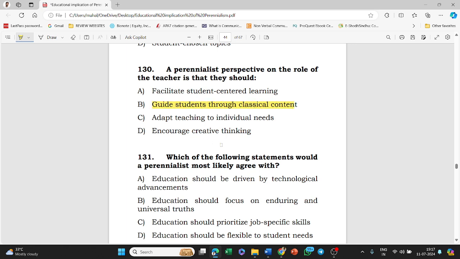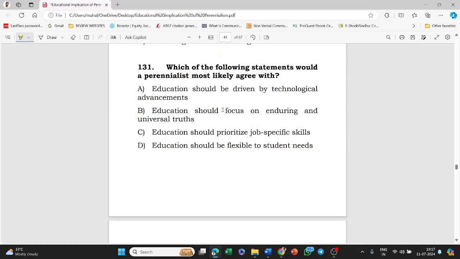Next, which of the following statements would a perennialist most likely agree with? Education should be driven by technological advancements, education should focus on enduring and universal truths, education should prioritize job-specific skills, education should be flexible to student needs.